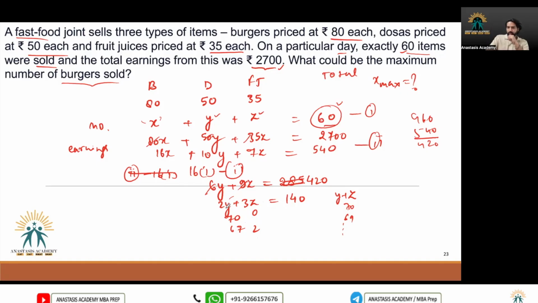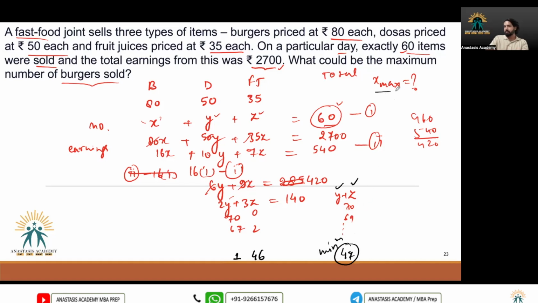In that case, we can put y as 0, so it becomes 46 with a remainder of 2, right? So I can use y as 1, it becomes 138. So I get z as 46, right? So the sum of y plus z becomes 47. This is the minimum possible sum, the minimum possible sum for dosa and fruit juices, right?